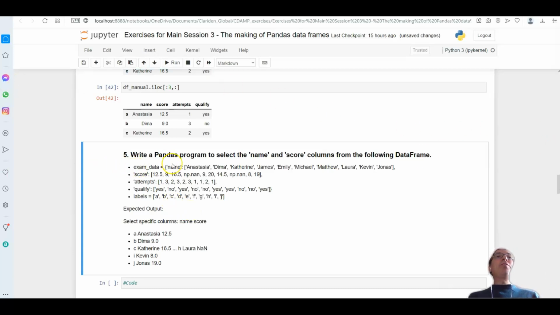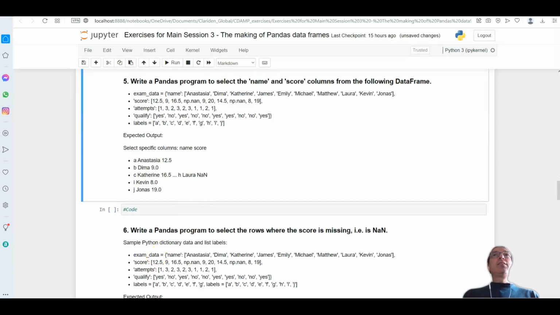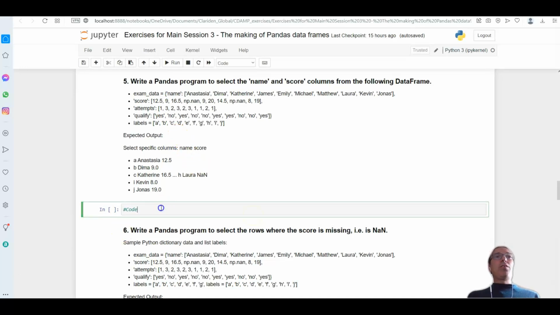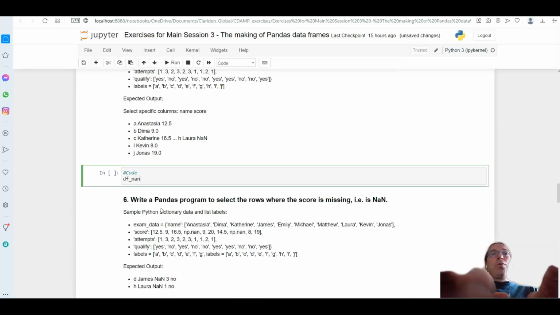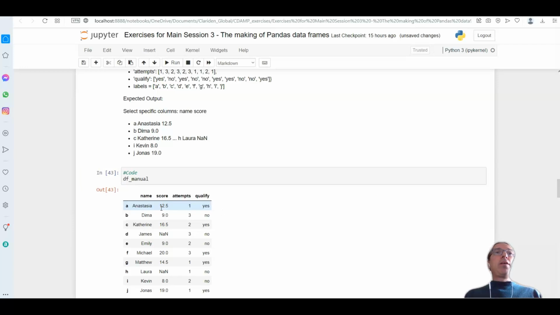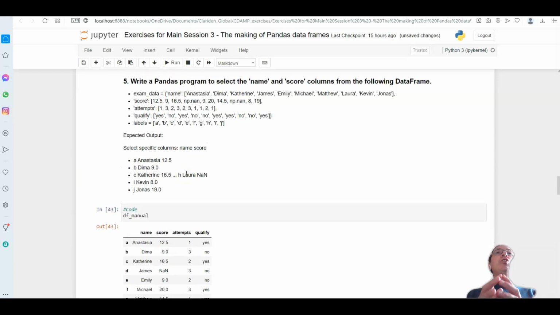And let's write a program now to select the name and the score columns from that data that we have there. With the same data set that we have, so df underscore manual that we have here, we should select the columns name and score.